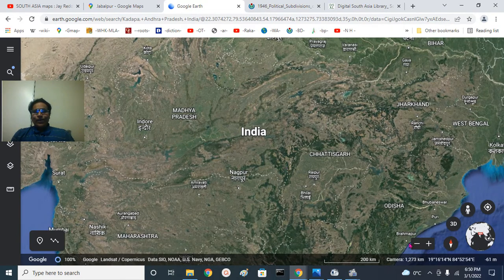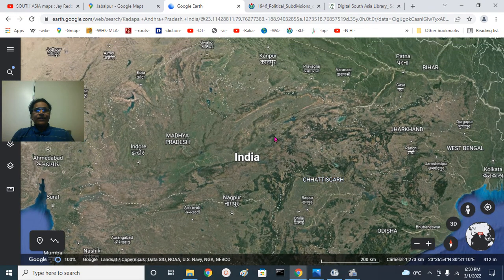Then in Madhya Pradesh we have the Mahakosal region. In the Mahakosal region you can see the trough here, Narmada trough. There is a trough here called Son trough. Jabalpur will be somewhere here.